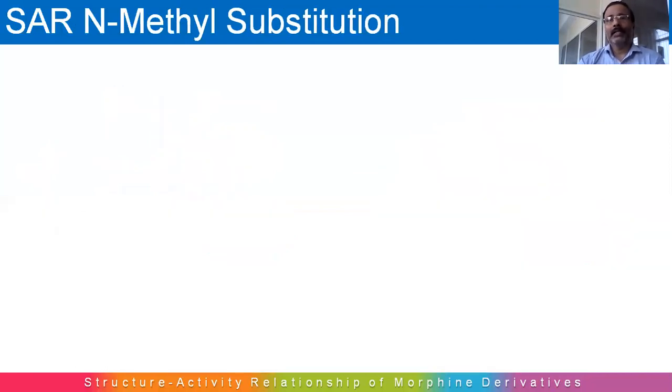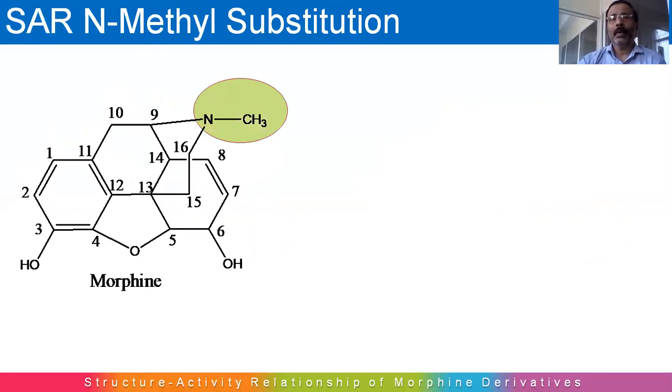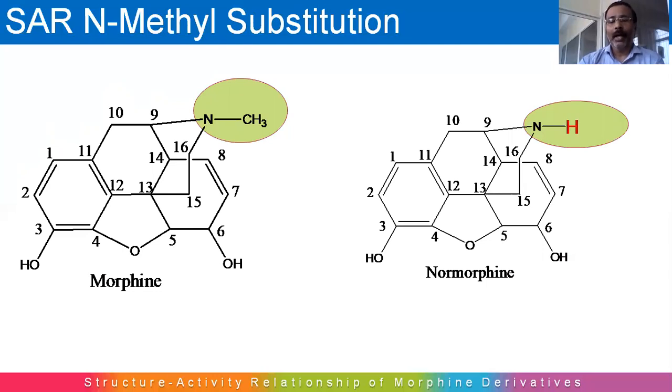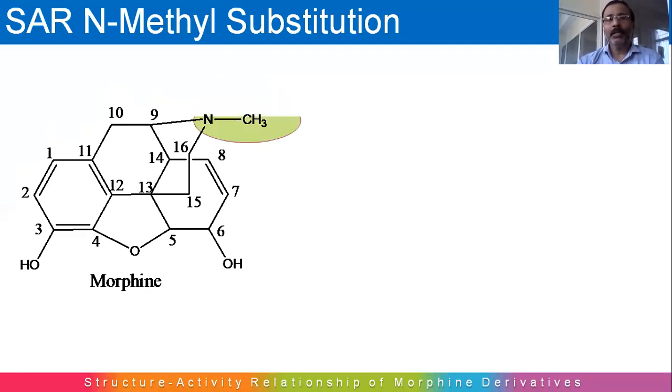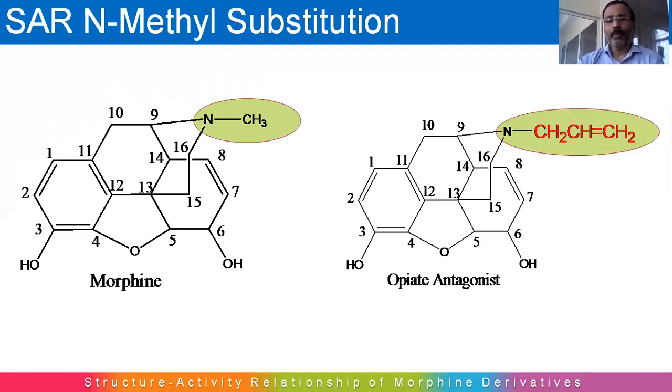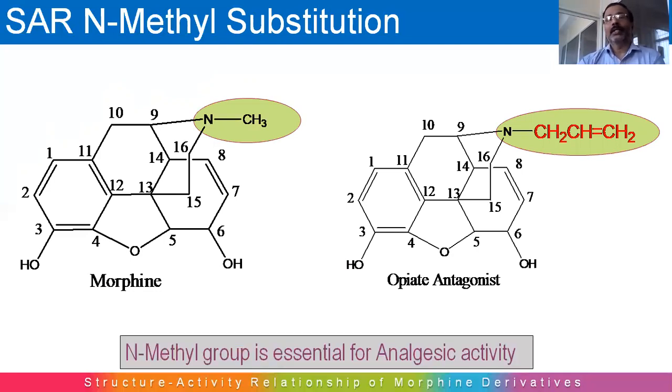Now let's see N-methyl substitution. Removal of this methyl group from nitrogen gives a compound called normorphine, and this normorphine has 8 times less analgesic activity compared to morphine. Again, replacement of this methyl on nitrogen by a propyl group gives a compound having opiate receptor antagonist activity. So here we can say that the N-methyl group is essential for analgesic activity. In this way, we have summarized the structure activity relationship of morphine derivatives.